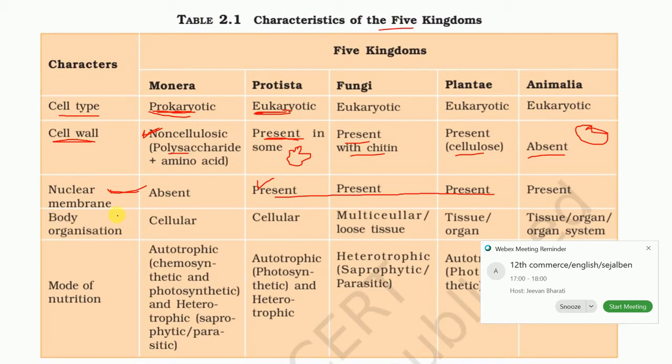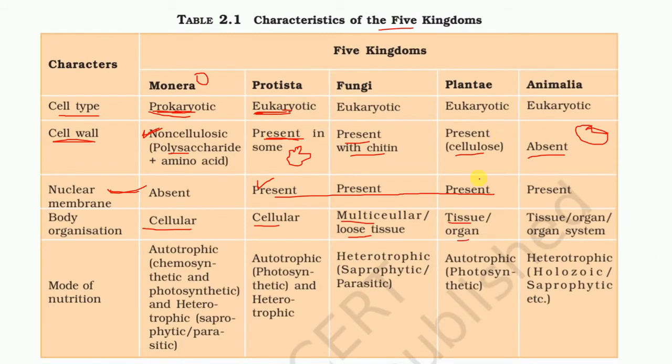And what about body organization? Because they are bacteria, right? So bacteria are always single-celled, so that's the reason there is cellular organization in Monera. In Protista also, cellular organization. And what about fungi? They may be multicellular or have loose tissue organization. In plants, obviously they have tissue and organ body organization. And in Animalia, we will see later in chapter 4, they have a tissue, organ, and organ system level of organization.